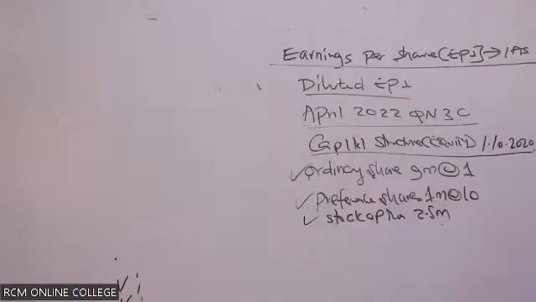On 1st July 2021, the company issued a 5 million convertible bond with an effective interest rate of 12%. The bond is convertible into ordinary shares at the holder's option on the basis of 60 shares per shillings 100 bond. None of the bond was converted during the year ended 30th September 2021. The income tax rate is 30%. So they want us to give them the basic earnings per share for the year ended 30th September 2021.